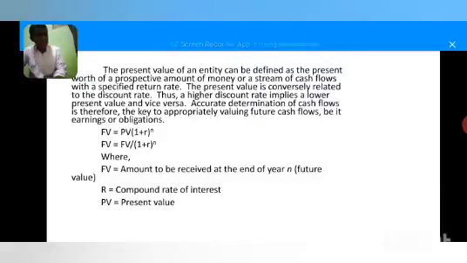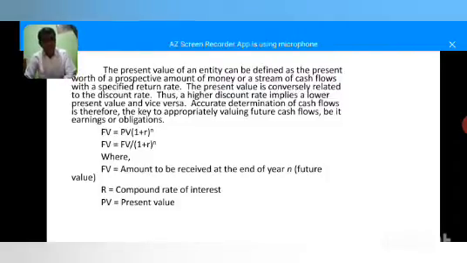For example, if we want to determine the present values at the beginning of year first of rupees 110, rupees 121 and 131 to be received at the end of first year, second year, third year respectively at 10% interest per annum. So it would be rupees 100 in each year.